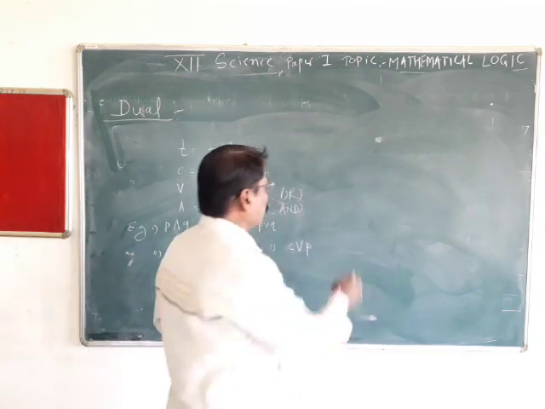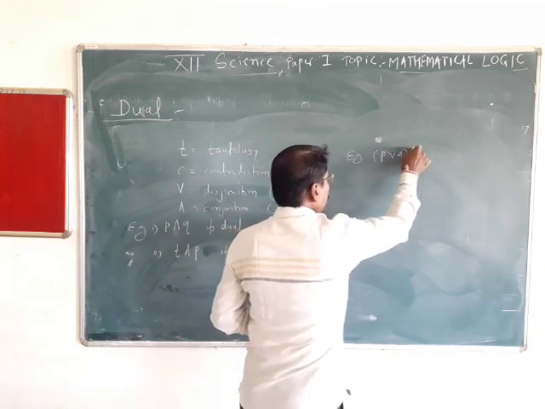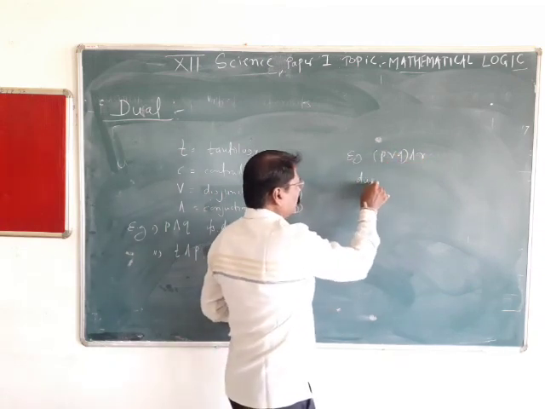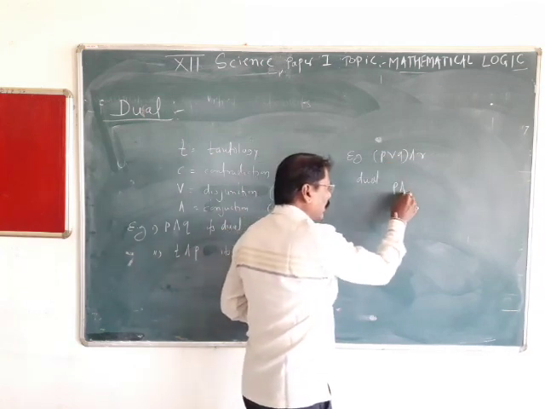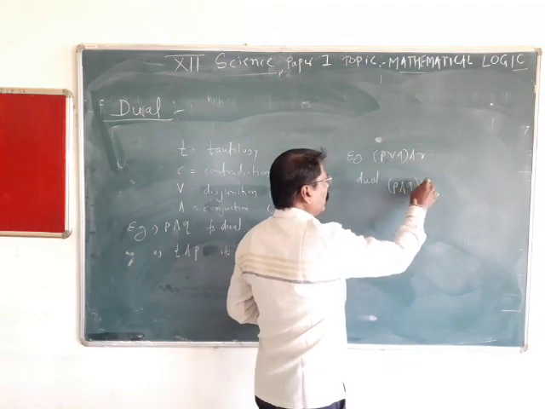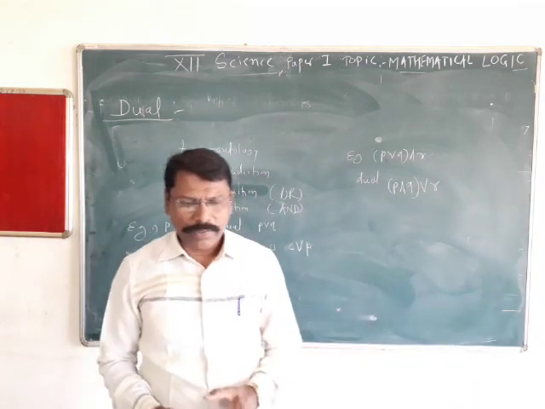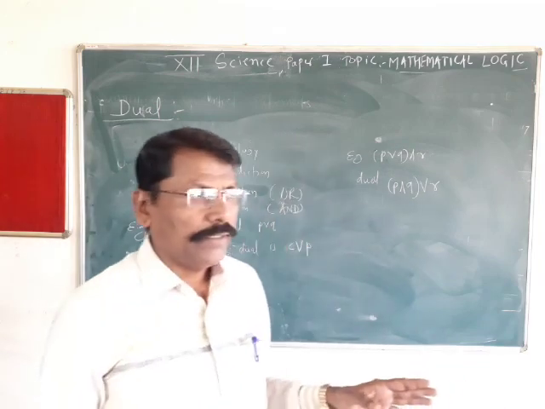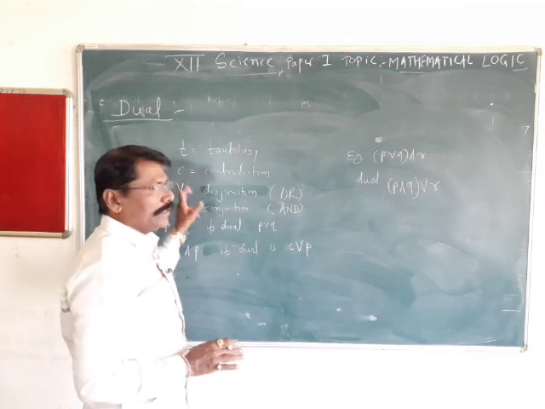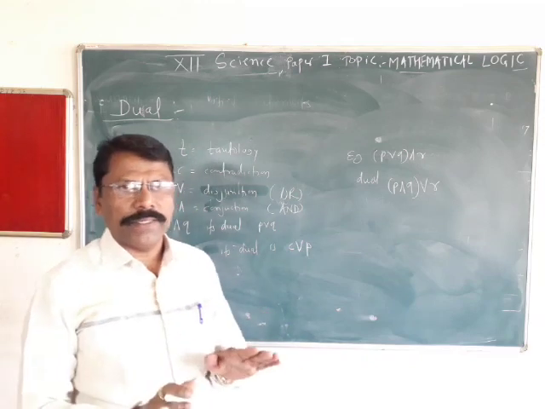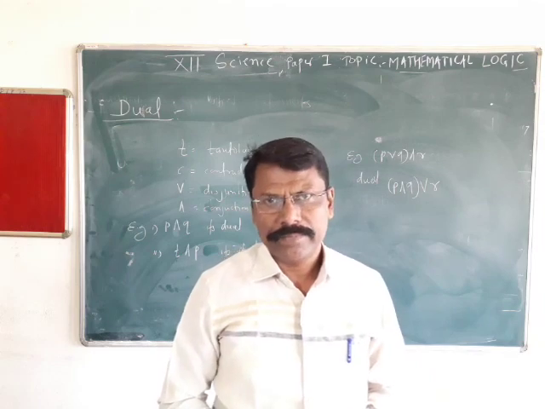A few examples. For example, P or Q and R. What is the dual? P or becomes and, Q and becomes or. It's very simple. In the principle of duality, there is no change except and, or, C and T. Rest of all operations remain the same. That is called a dual statement.